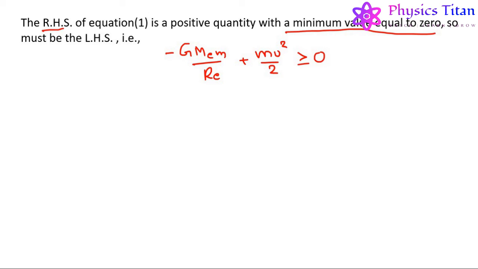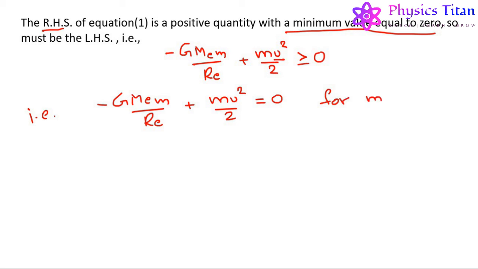Now, for the minimum value of u, this expression should be equal to 0, that is, minus G M e m upon Re plus m u square by 2 should be equal to 0 for the minimum value of u, that is, the initial velocity.